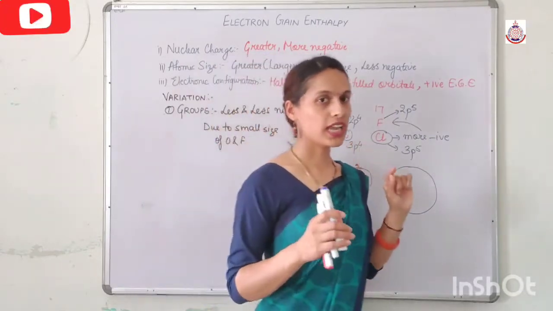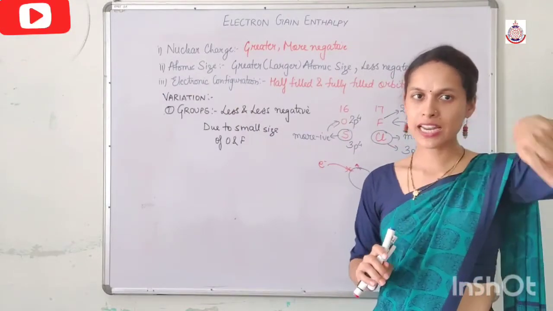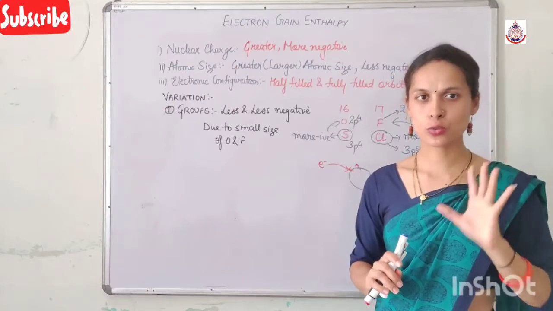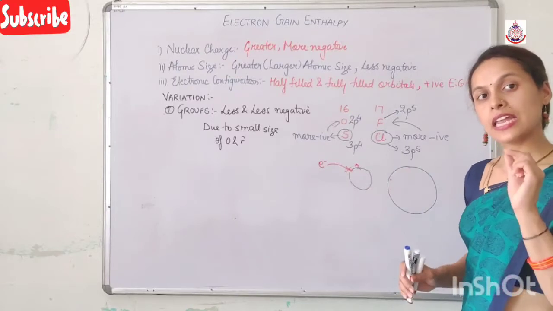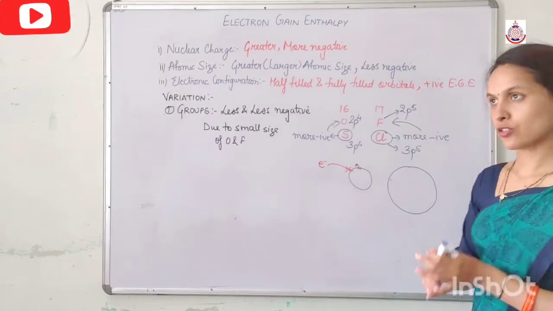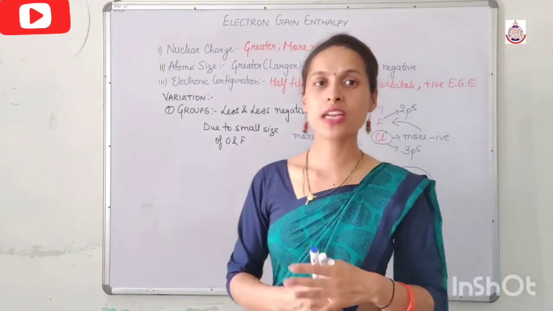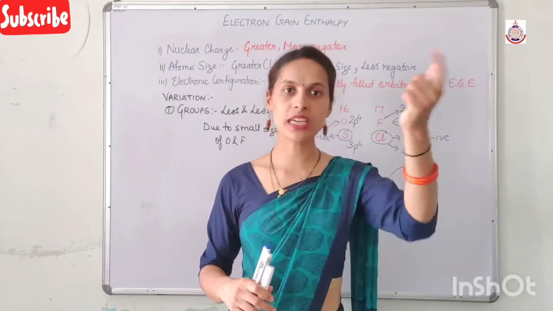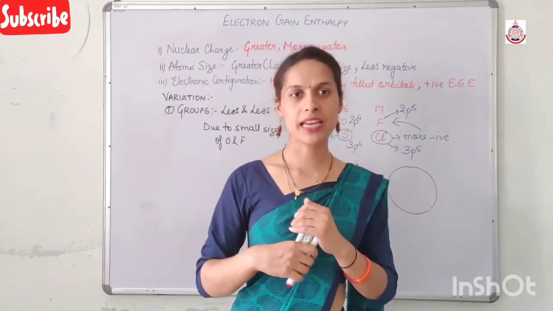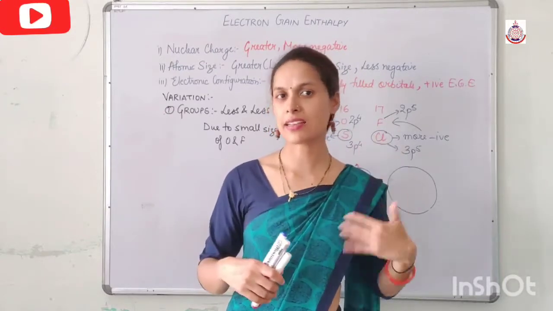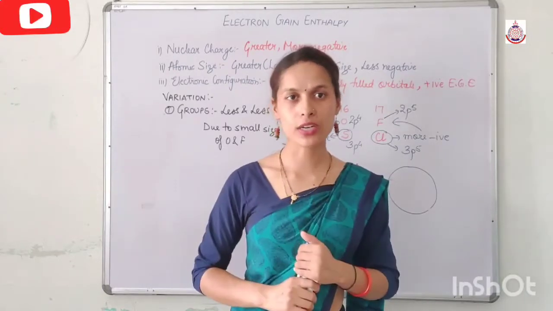In oxygen we have the 2p subshell with 4 electrons distributed in this small volume. But in sulfur, the same number of electrons have much more volume to spread, so they exert less repulsion on the coming electron. And if they exert less repulsion, the sulfur nucleus easily attracts the coming electron and releases energy. That's why we get a negative electron gain enthalpy.